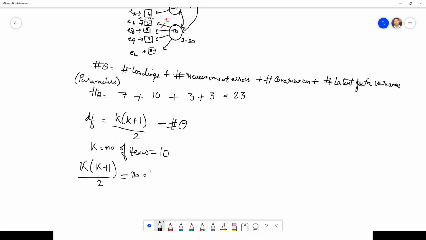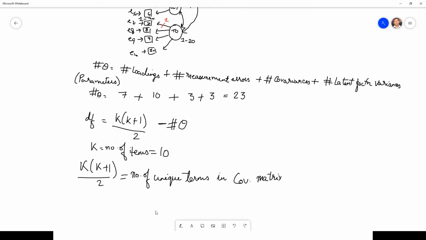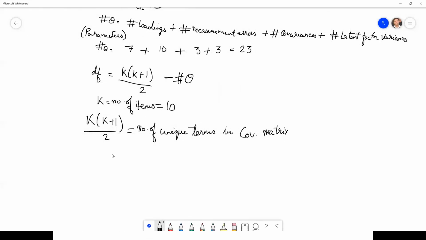It is the number of unique terms in the covariance matrix. Let us take a quick example here. If I have 3 items, okay, this is my covariance matrix, and I have 3 items, I1, I2, and I3.